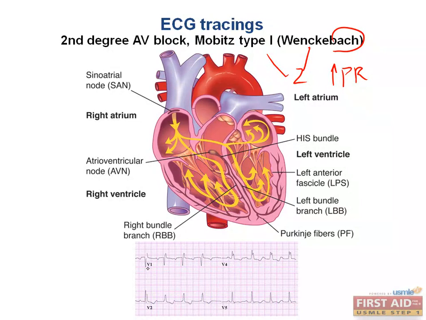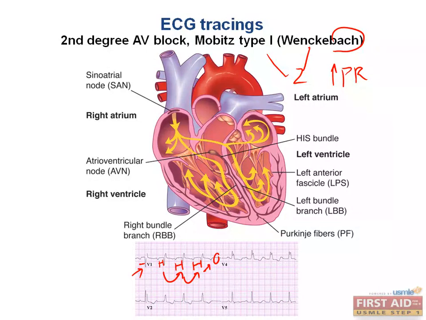So as you can see here, in your lead V1, these PR intervals are very small and hard to see, and your P wave is inverted because V1 is one of the precordial leads, and the P wave is going away from the positive electrode of V1, so that is why the wave is inverted. They're gradually getting longer. Very hard to see here, but as you can tell, this one is longer than the previous, this one is slightly longer than the previous, until eventually we have a P wave and then there's no QRS complex. Do you see how the PR intervals are getting larger until eventually we have a P wave that has nothing following it? Okay, great.